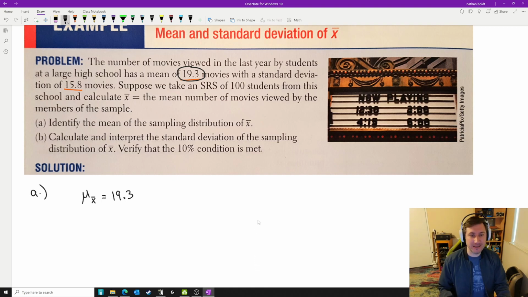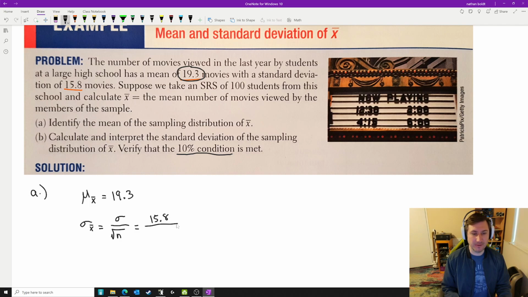All right, calculate and interpret the standard deviation of the sampling distribution of X bar. Verify the 10% condition. We are still sampling without replacement, so the 10% condition does not go away. All right, so the standard deviation of all the X bars is equal to the standard deviation of the population divided by the square root of n. So this will be